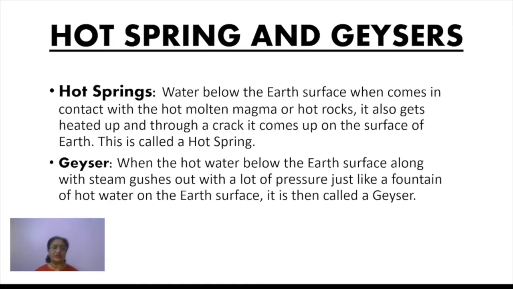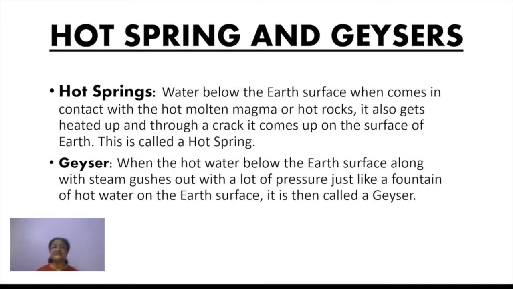The water inside the rocks also gets heated up, and through a crack, generally a fissure or a crack on the earth's surface, it comes up on the surface of earth. And because it comes up quietly on the earth's surface, it forms a hot spring, right? The water which comes out is hot because of the hot rock or the hot molten magma which comes in contact with it, right? So this is a hot spring. Now what is a geyser? Hot water below the earth's surface along with steam.